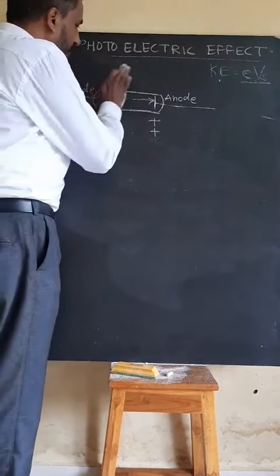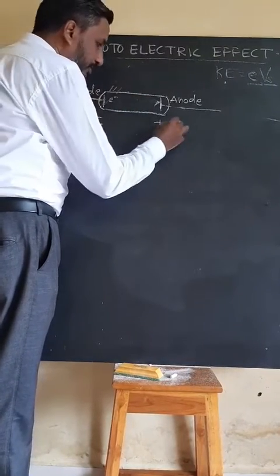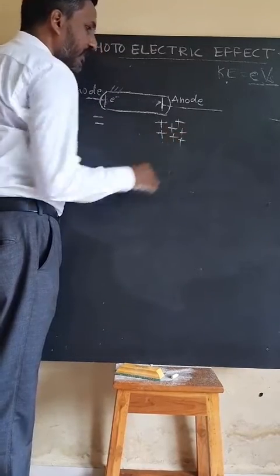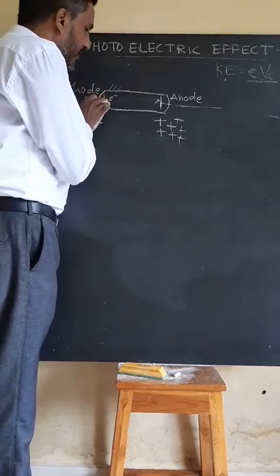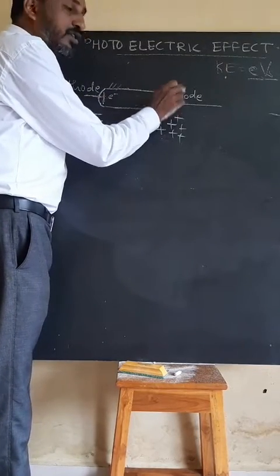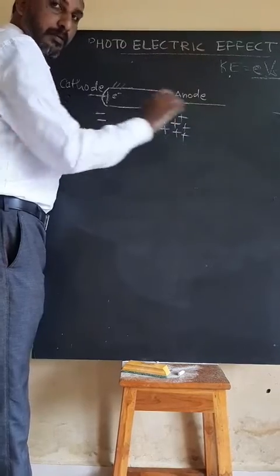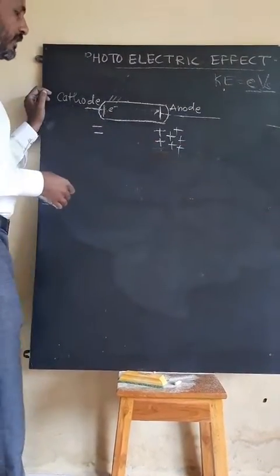When the electrons are emitted, they have negative charge. Suppose the positive potential connected is very high. Then maximum electrons are attracted towards the anode, and I get a strong photoelectric current. At that time the photoelectric current is my maximum photoelectric current.